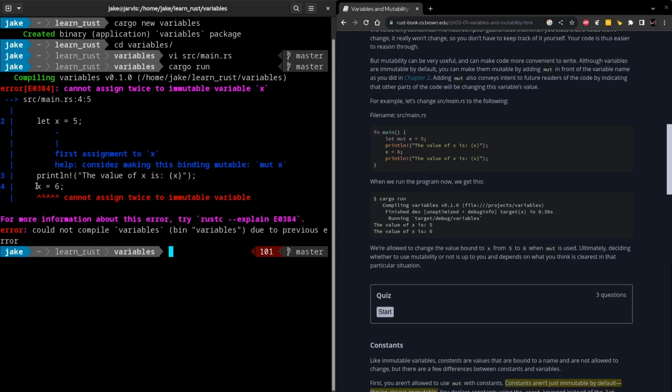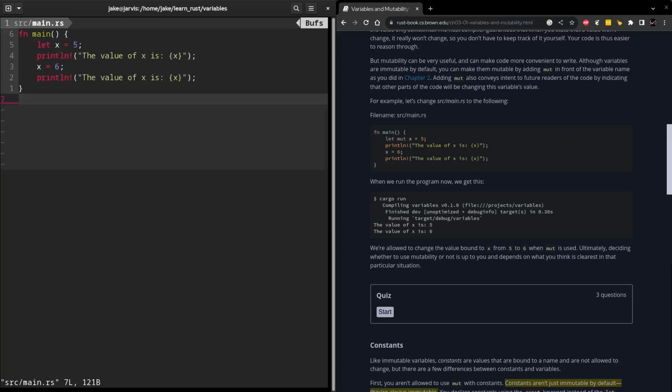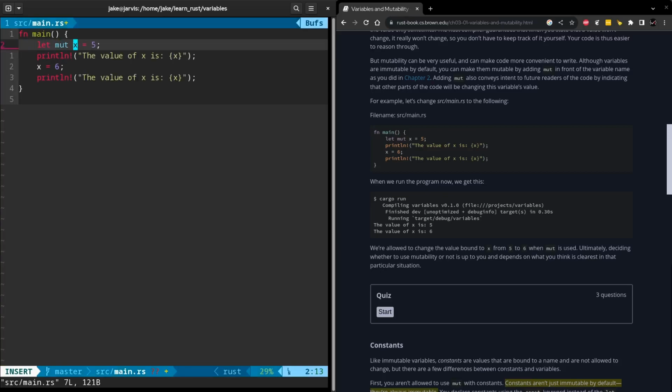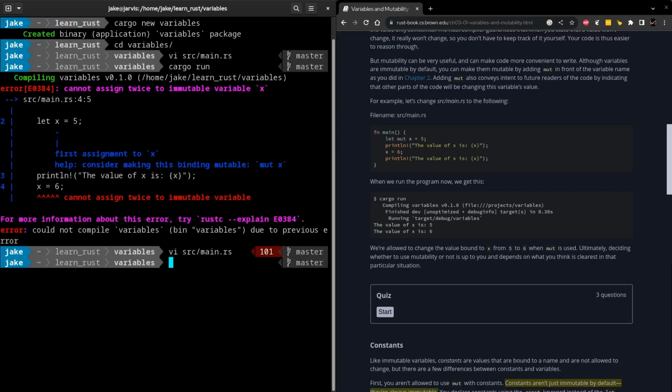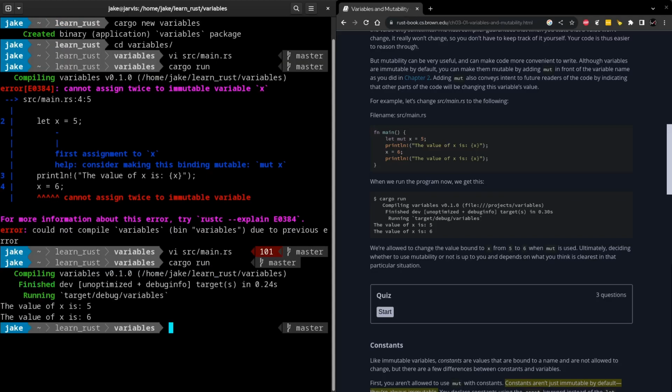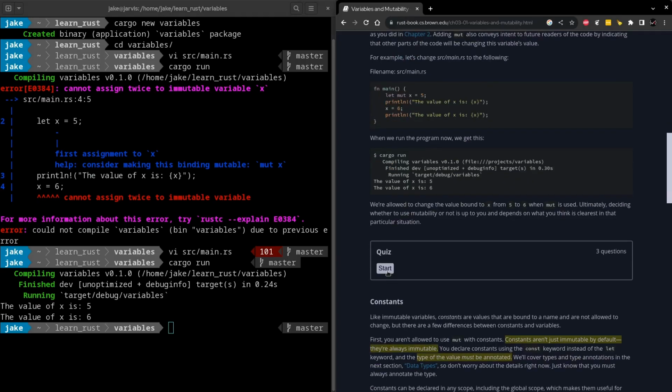Again, I like that the error messages that we see here outline exactly where to identify the issue. So with that, let's fix the problem by making x mutable, and then we'll save it and use cargo to run it again. And here we see it changes the value correctly. Okay, and it's already time for our first quiz.